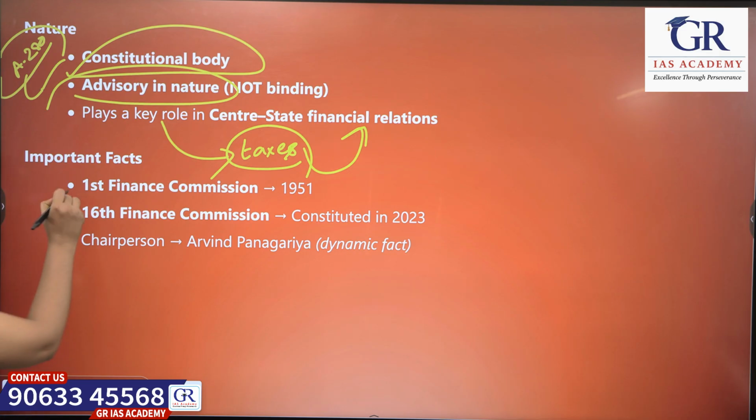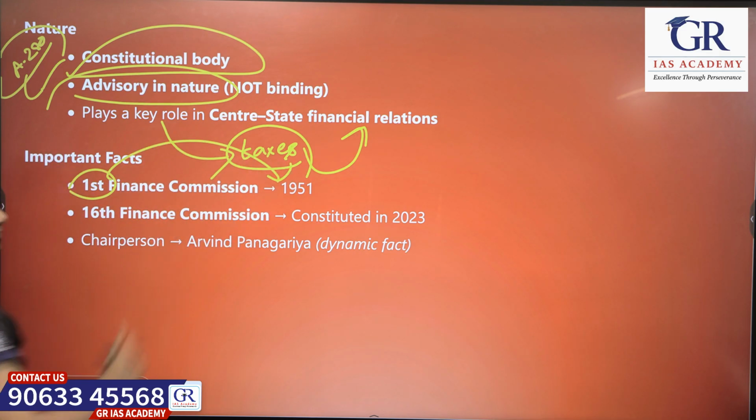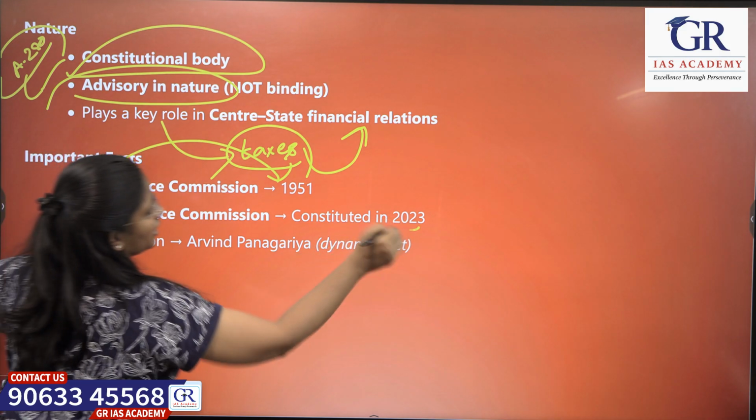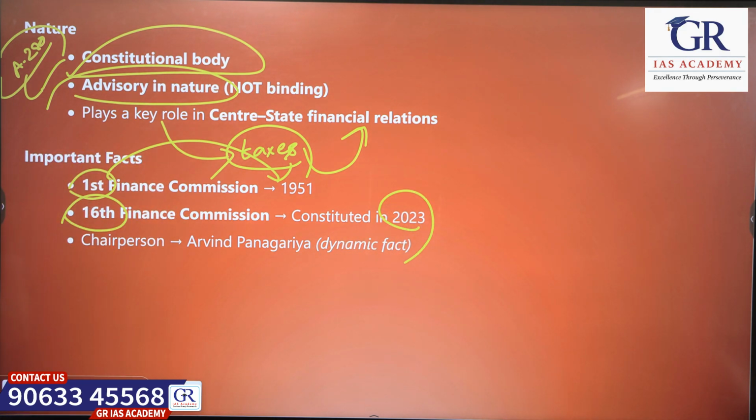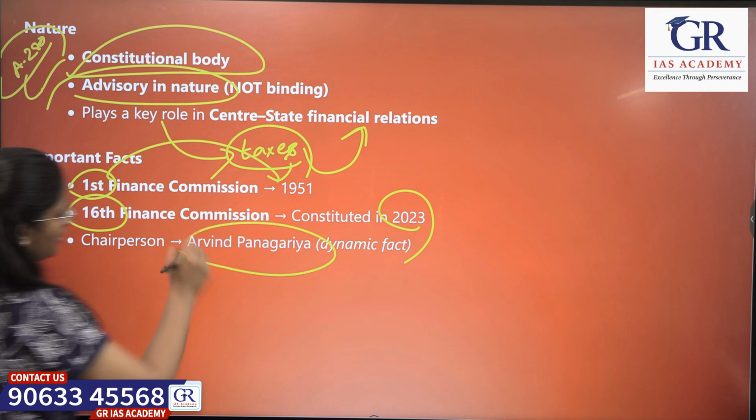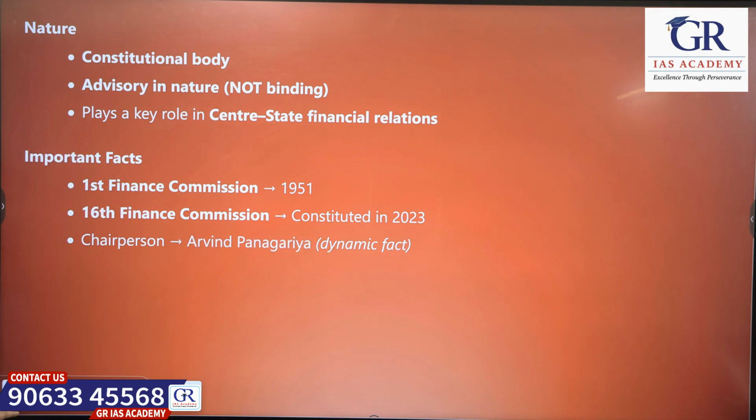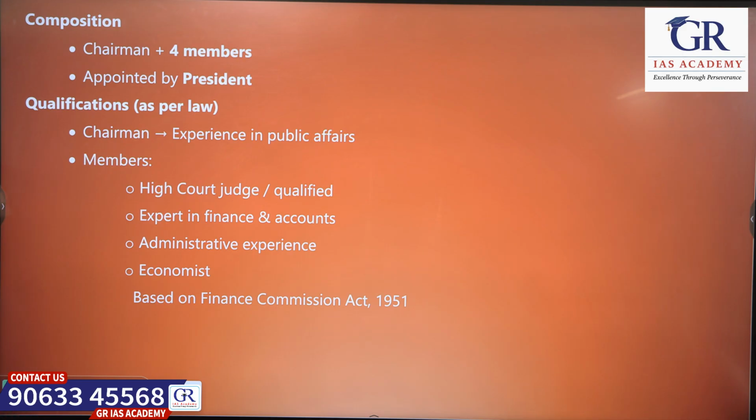So, the first Finance Commission was constituted in 1951, and the 16th Finance Commission in 2023. Arvind Panagariya is the chairperson of the Finance Commission. So this changes, right? So who are the members of the Finance Commission?